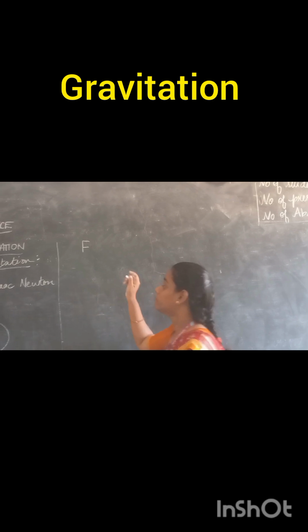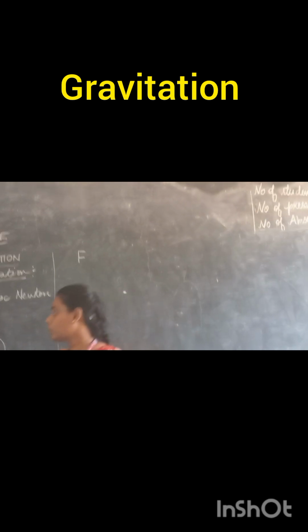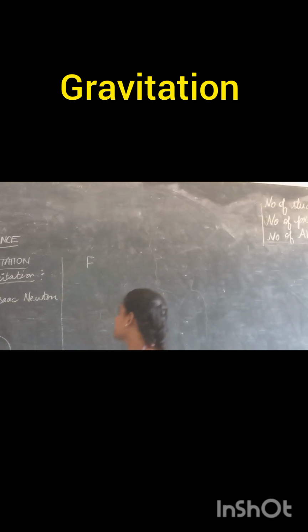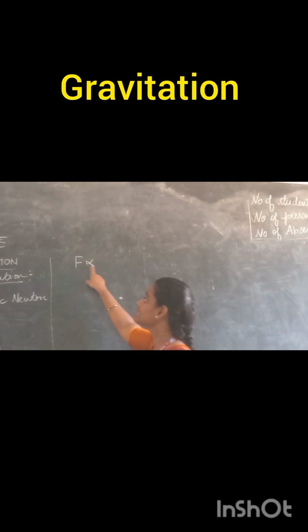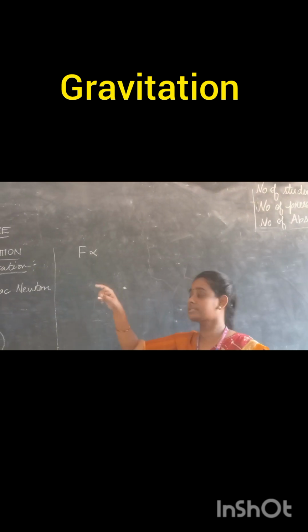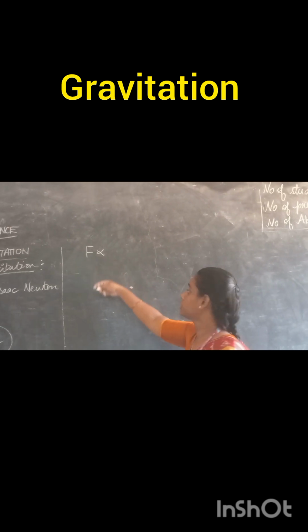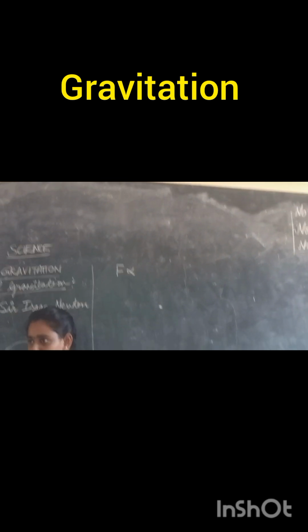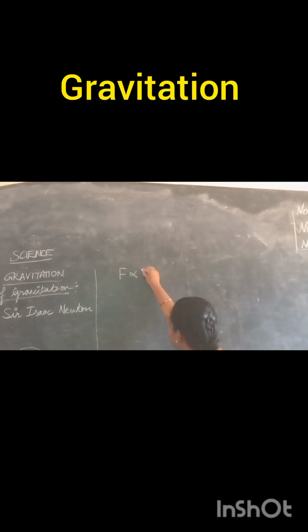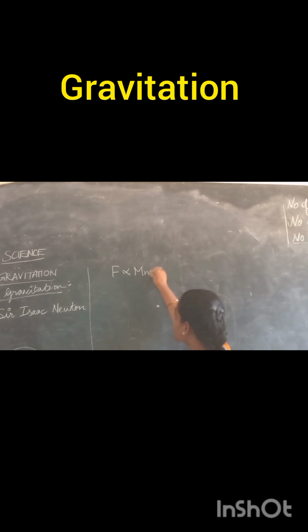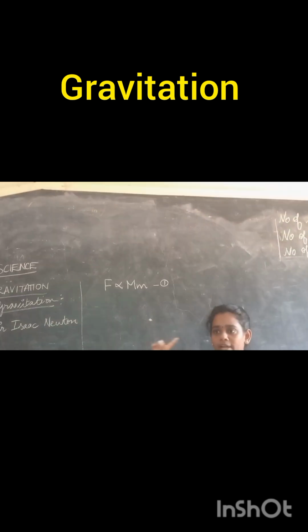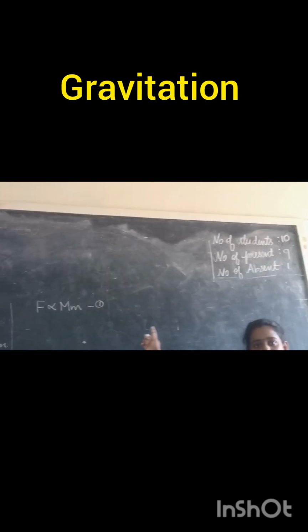Gravitational force as F, which directly depends on what? Masses. Yes, very good. This symbol denotes the proportional sign, and F is directly proportional to the product of both masses. I have the bigger mass and the smaller mass, so I am taking them as capital M and small m. I am taking this as equation 1. This equation you are able to follow me?